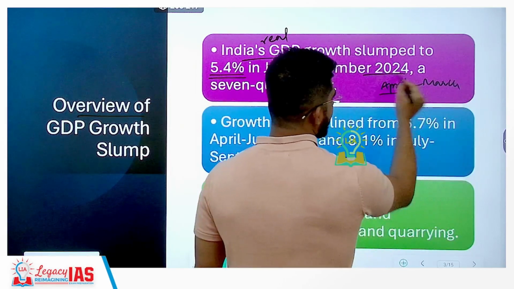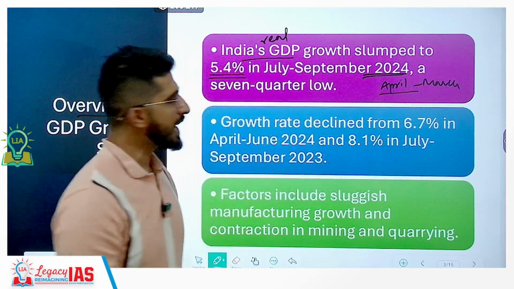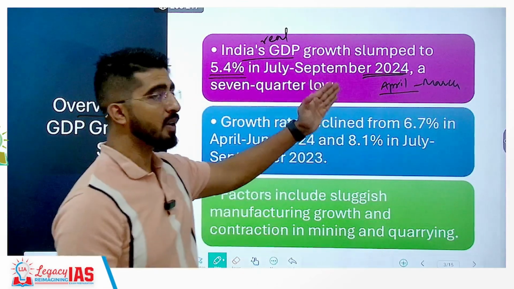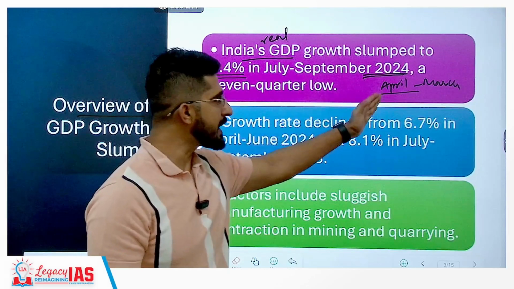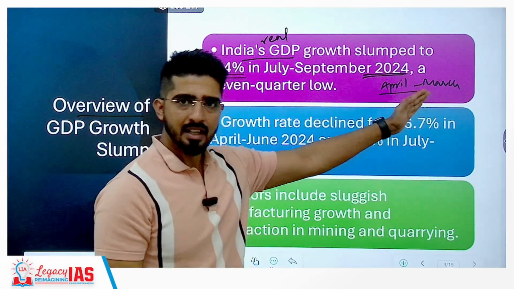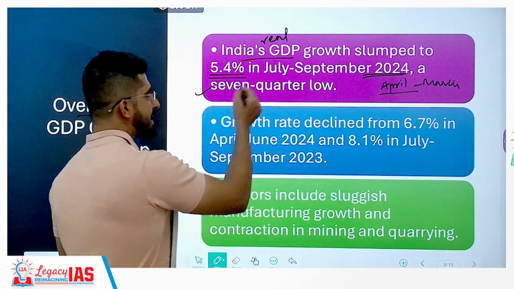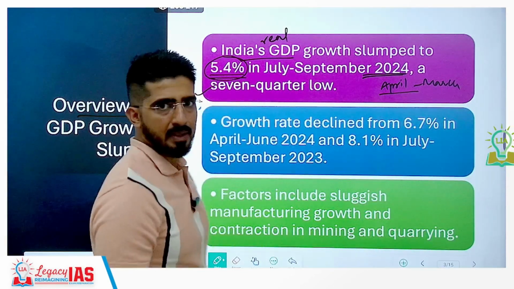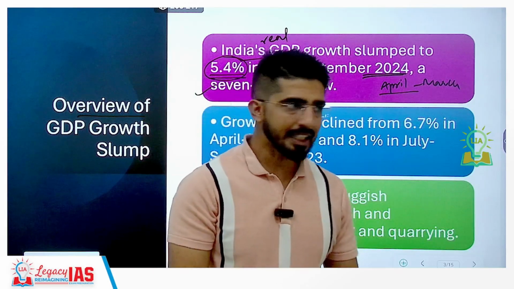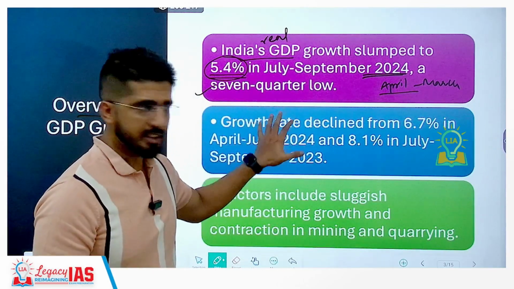So when we say July-September 2024, we are talking about the year that started from April 2024 and ends in March 2025. So whatever number we are seeing here, this is the lowest growth rate we are seeing in the last 7 quarters.